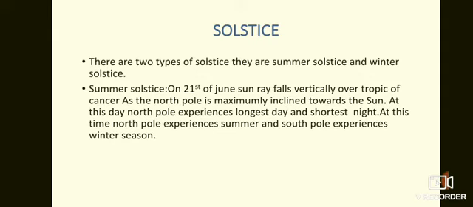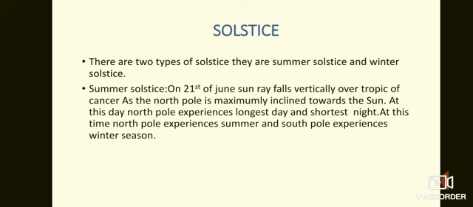The North Pole experiences the longest day and shortest night, with summer, while the South Pole experiences winter.